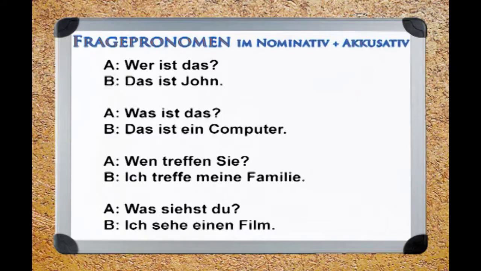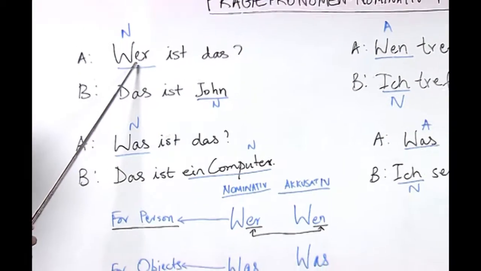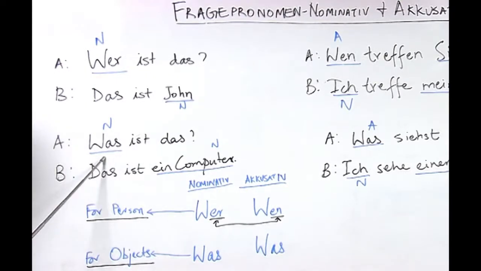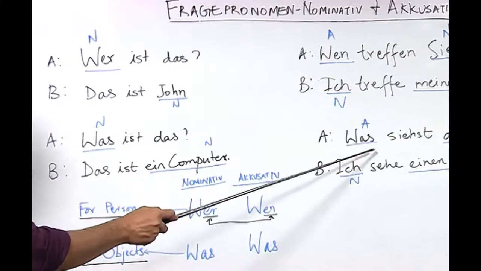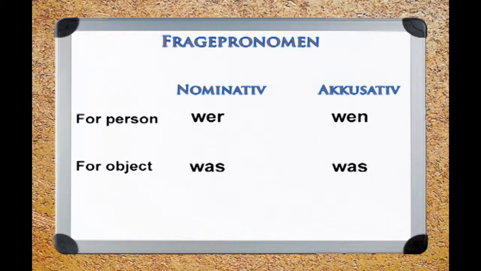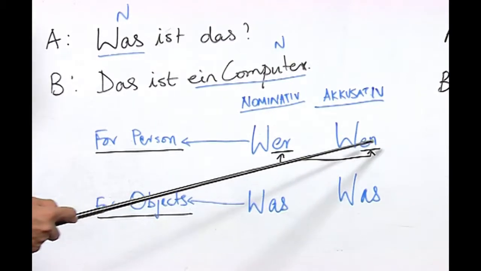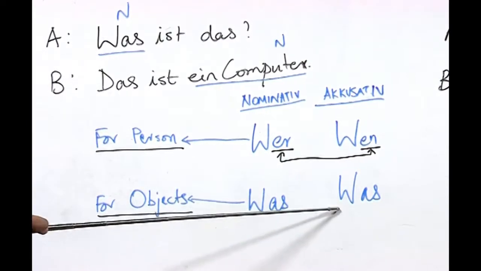So, if you look at the W questions, the change happens only for those W questions where it is for the person, that means wer becomes wen. For objects with W questions, was remains was. So, if you look at this table which I have written here, you can see that the ending wer becomes wen, just like der becomes den, einer becomes einen. However, was remains was.